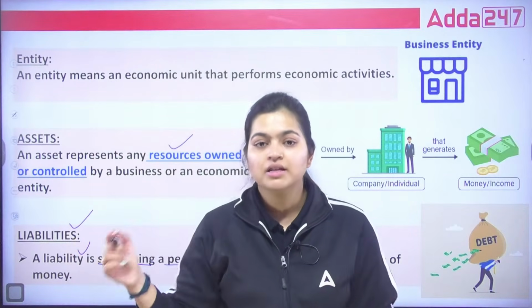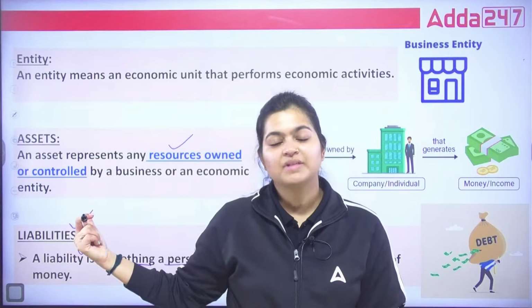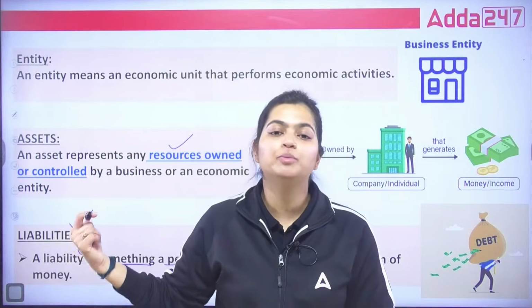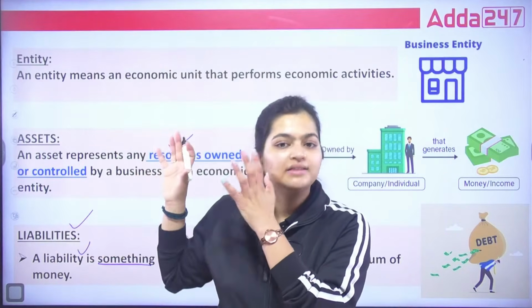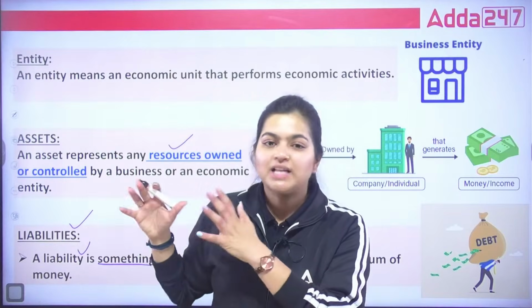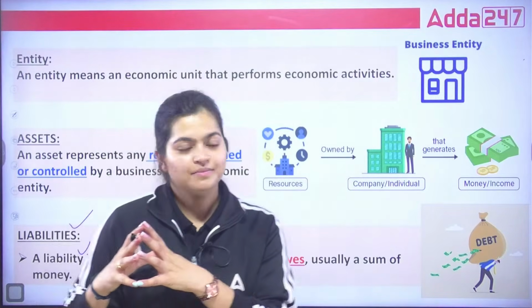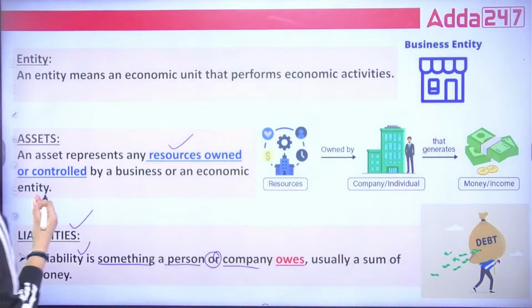If Mr. Bean takes a loan from you, that is again going to be a loan for the chocolate factory. So, that is liabilities. Correct? So, these are the three important terms: entity, assets, and liabilities.